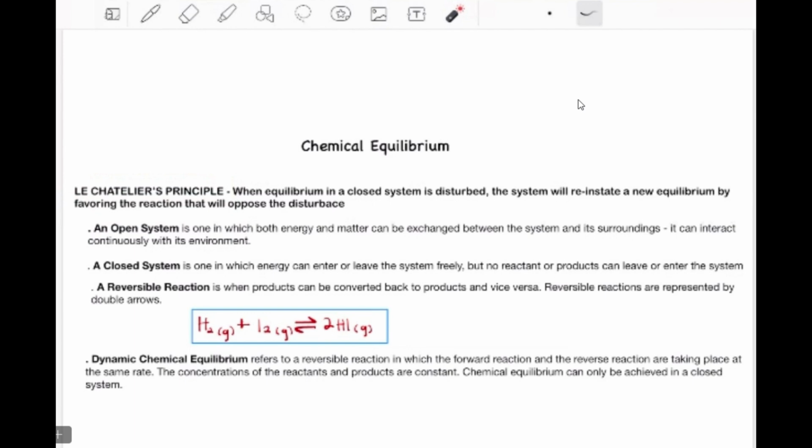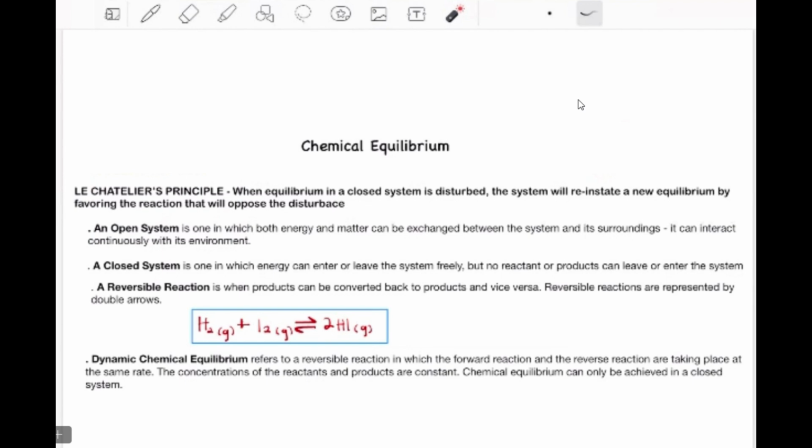It means when we increase something in a system, the system automatically, because it's a closed system, will reinstate a new equilibrium by favoring the reaction that will decrease that change that you made in the system. So you will understand it as we go on.